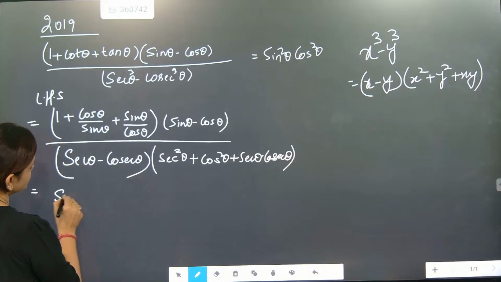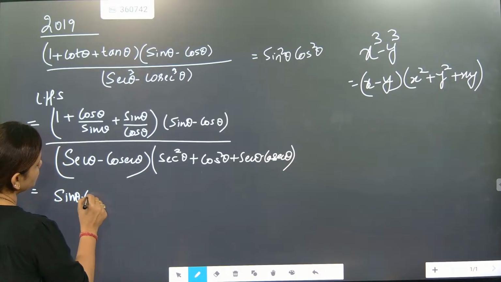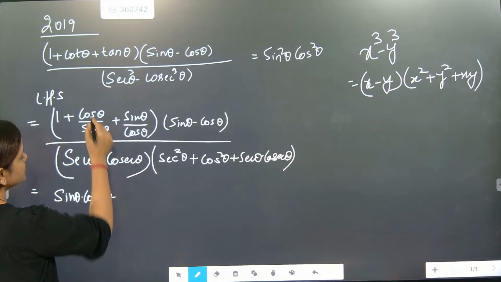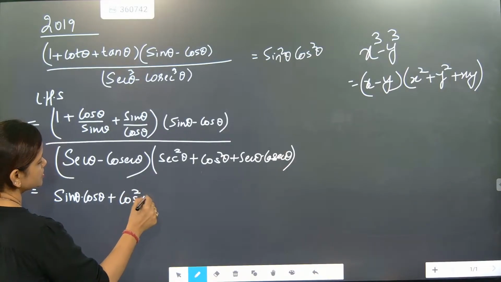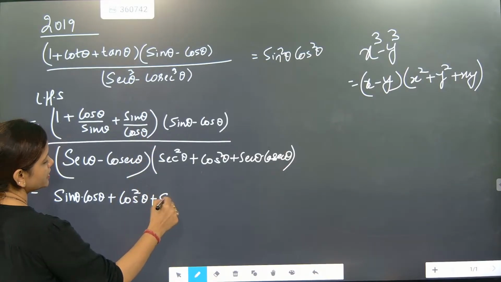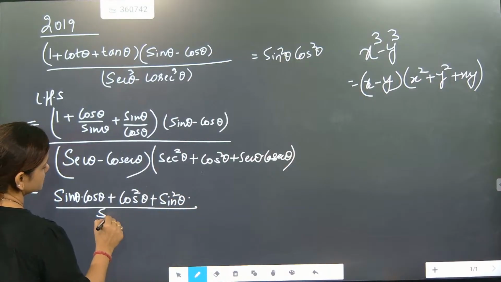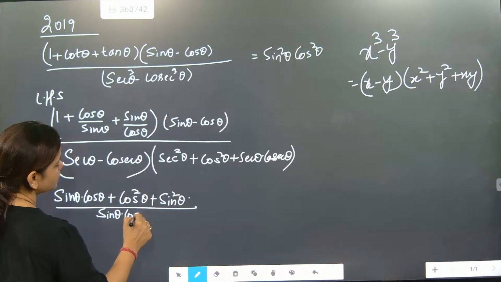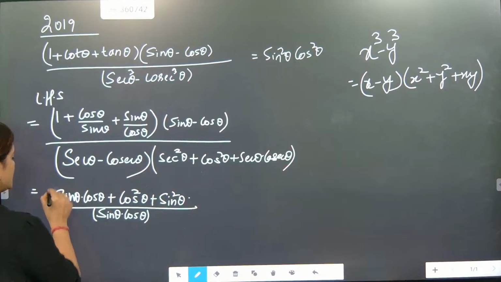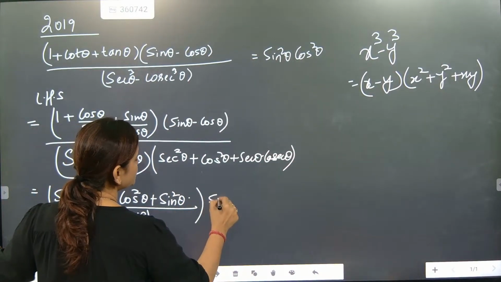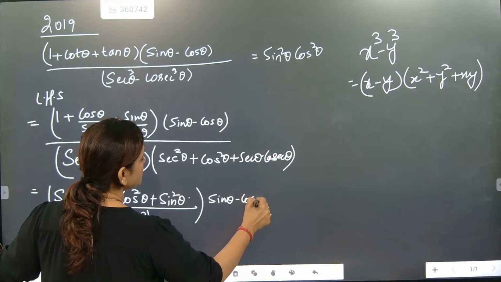It will become sin theta into cos theta plus cos square theta plus sin square theta, divided by sin theta into cos theta. Have patience. Till this level you reach, means sin theta minus cos theta.